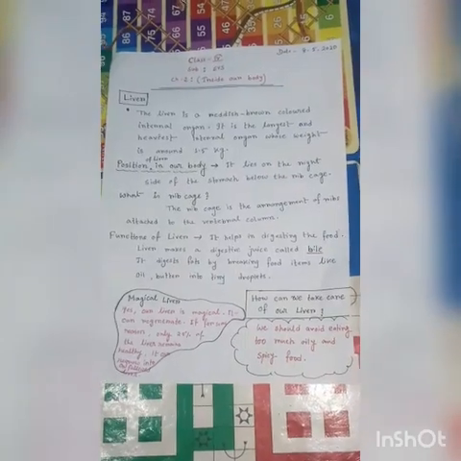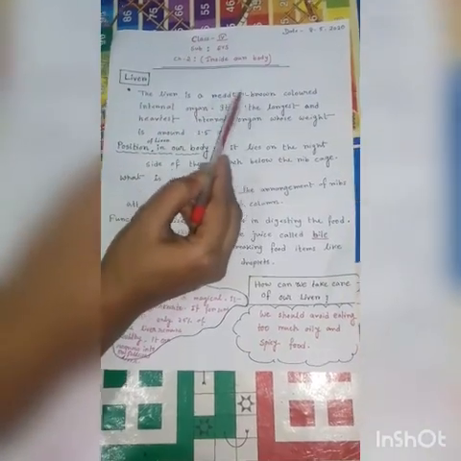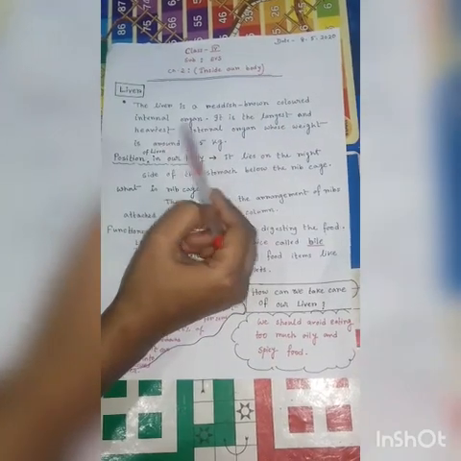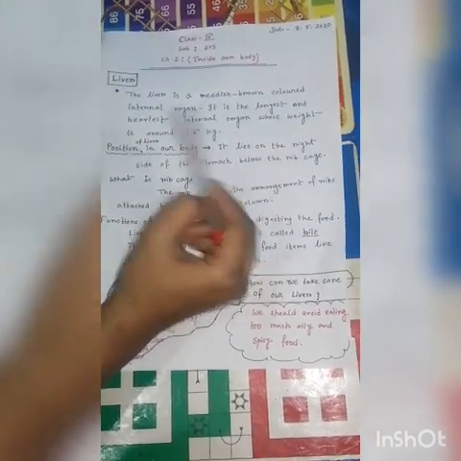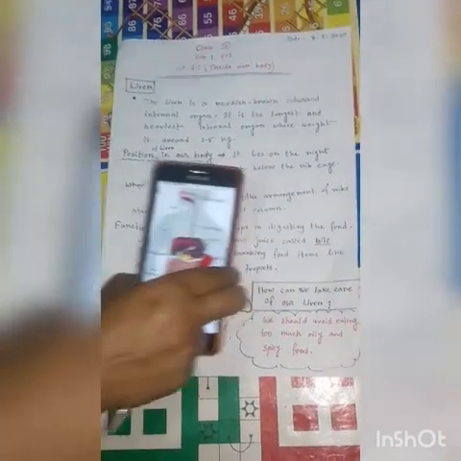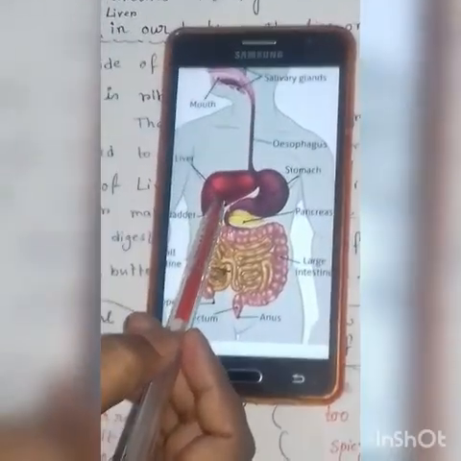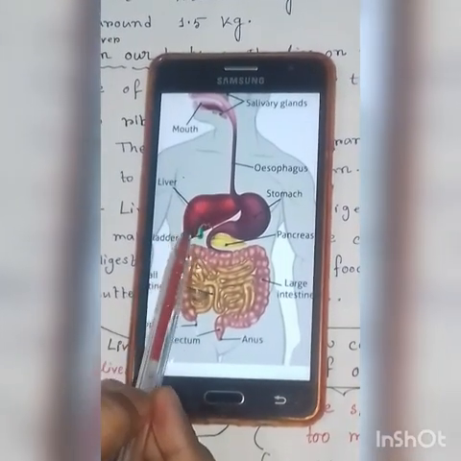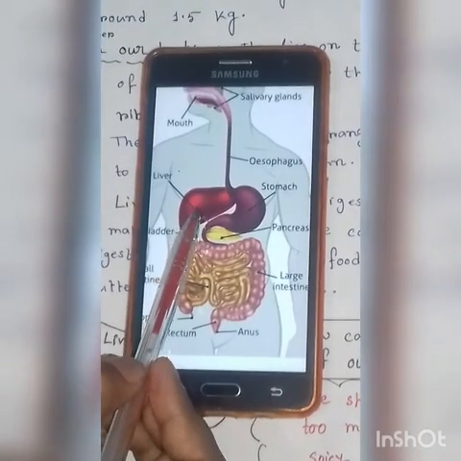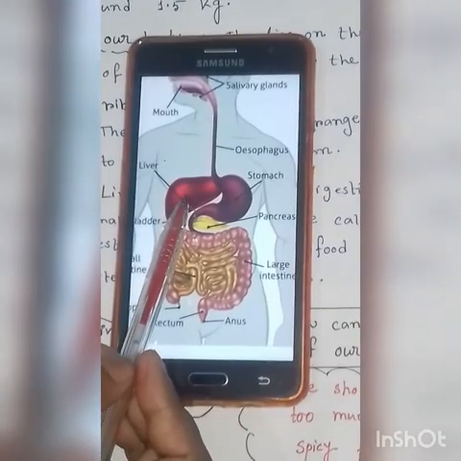Now move toward today's topic, liver. The liver is a reddish brown colored internal organ. It is the largest and heaviest internal organ, whose weight is around 1.5 kg. Look at the picture. This is liver. You can see it is reddish brown in color. It is the largest and heaviest internal organ. Actually, it is a gland. Its weight is almost 1.5 kg.